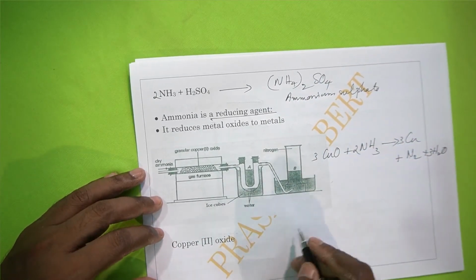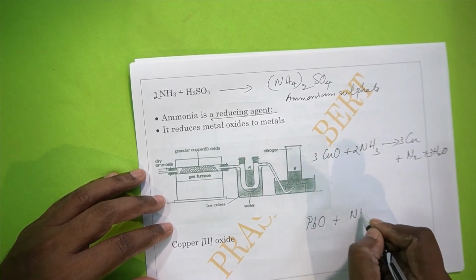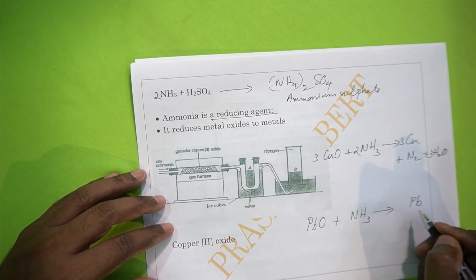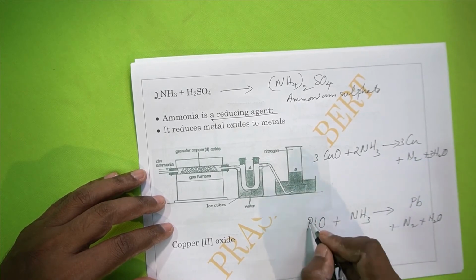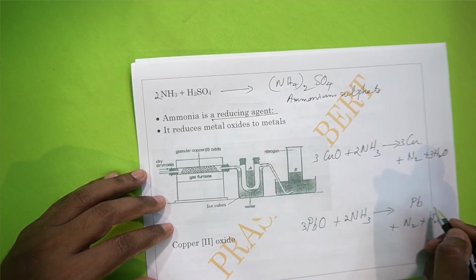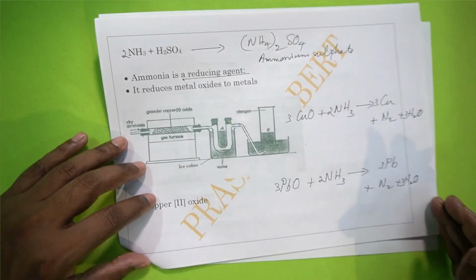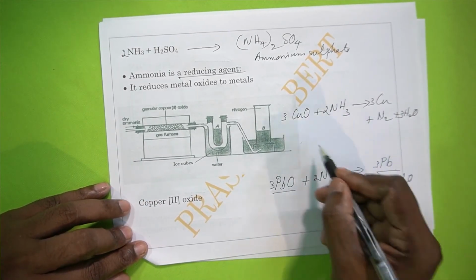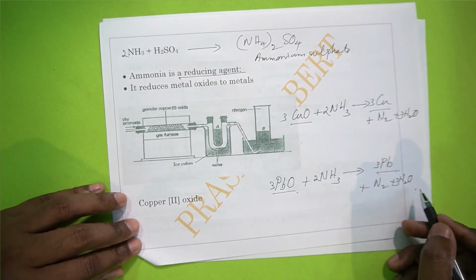Same way we can have lead monoxide, PbO. PbO plus NH3 will give Pb plus N2 plus H2O. Right? So 3 PbO, 2 NH3, 3 Pb, and you have N2 plus 3 H2O. Okay, so this way it is balanced. So metal is produced. The metal oxide changes to metal. Copper oxide changes to copper. Lead monoxide to lead, along with nitrogen and water vapor.